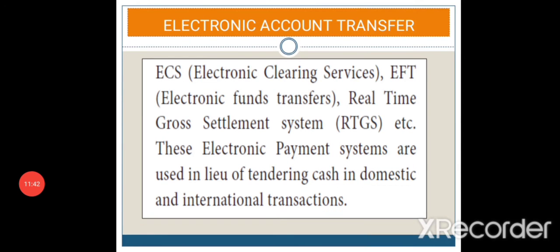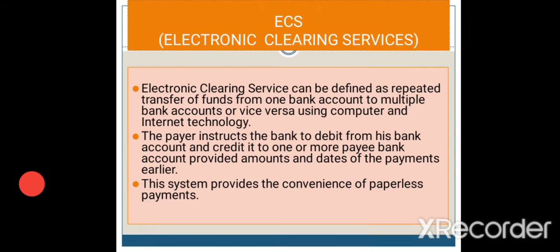Apart from these, there are many other electronic payment systems that have emerged. The first one is the electronic clearing service, then electronic funds transfer, and the next one is the real-time gross settlement system. So these are the other electronic payment systems. The first one is the electronic clearing service.